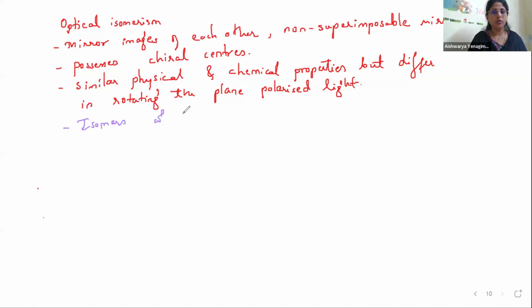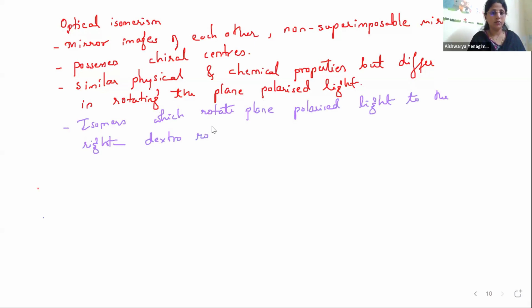Isomers which rotate plane polarized light to the right are called dextrorotatory. D form. Or sometimes we write it as plus also.